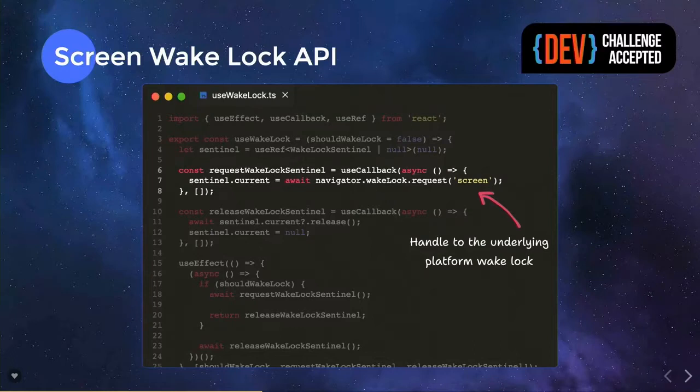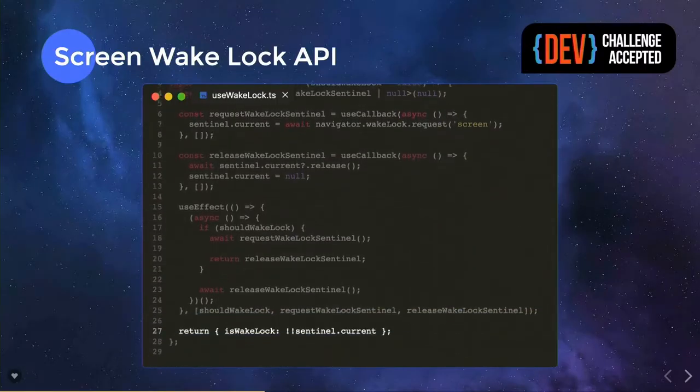And this time, we need to put that in a reference, because if we put it in the state, we would lose it next time it updates. But we need to clear exactly that reference that this promise returns. Otherwise, once we release the lock, it wouldn't work. And now that we have done that, we just return that, okay, we have now the lock object.